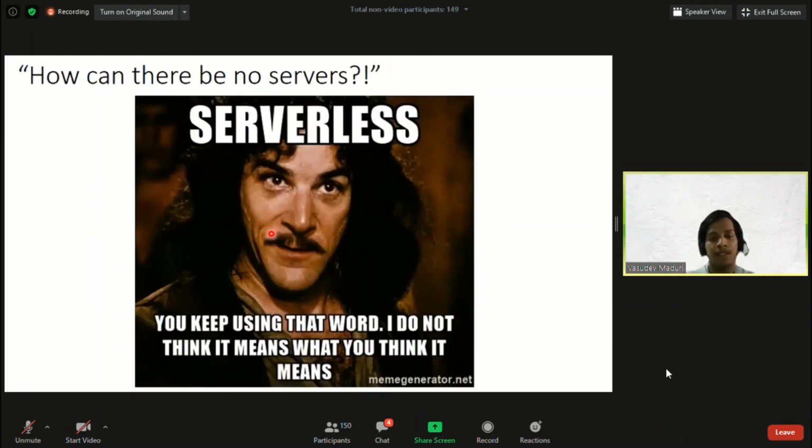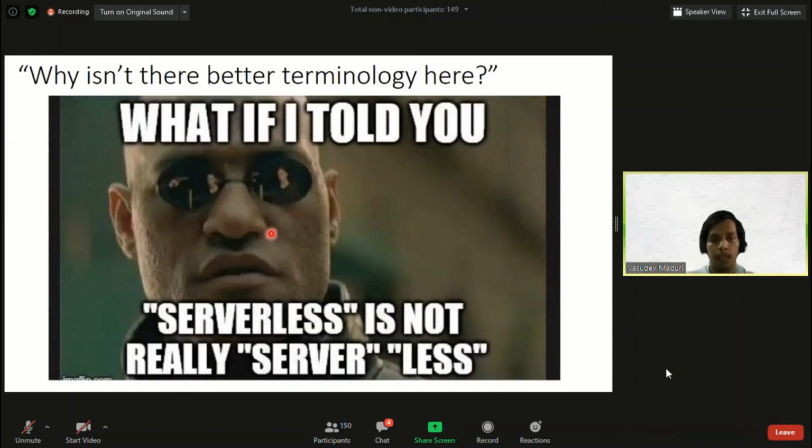Serverless, like you keep using that word, and I do not think it means what you think it means. Yeah, it's the same. Serverless is something which consists of servers, but we need not manage those servers. This is one more meme that says serverless is nothing but servers that we need not manage.